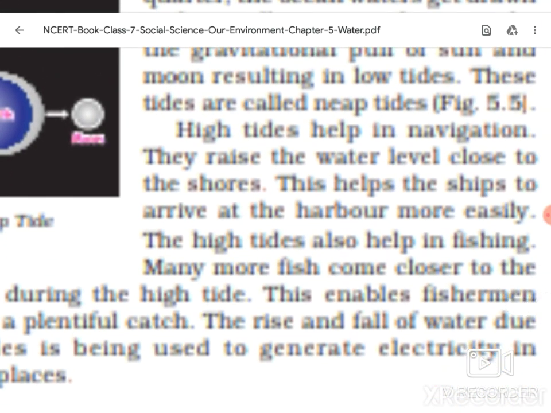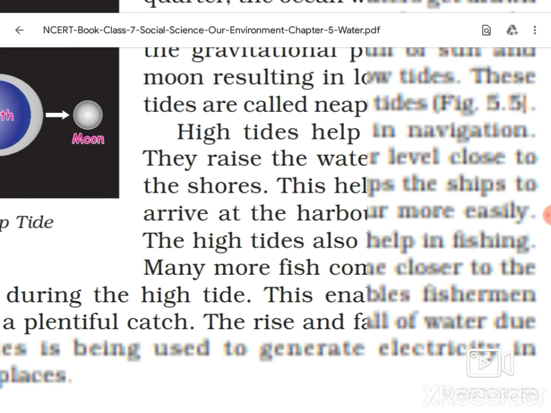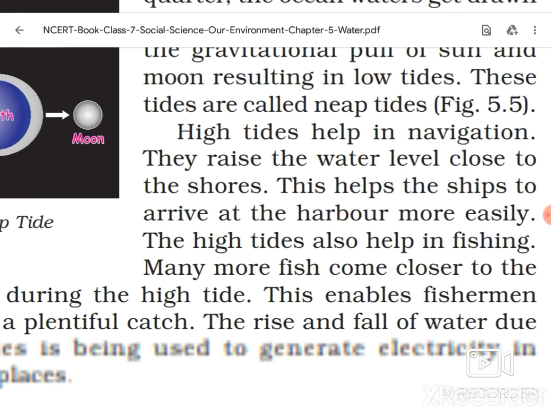Now in this paragraph they are explaining the effect of the tides. Can you tell me any one effect? Have you heard about tidal energy? Yes, tidal energy we can get from this high tide and low tide. This is a very important use of it. Tides are caused by the gravitational pull of the moon and sun on the planet, and they occur in regular cycles that can be predicted.